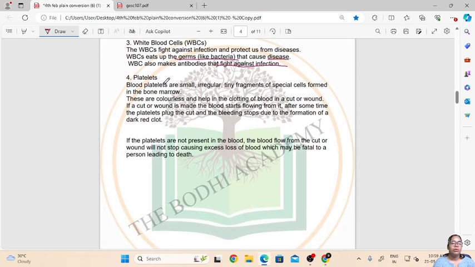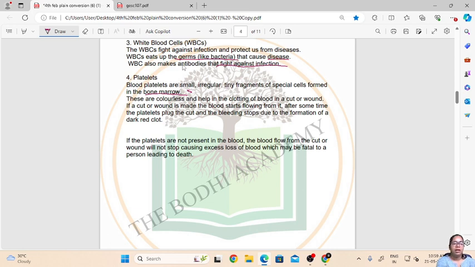So the fourth component is platelets. Platelets are basically small, irregular, tiny fragments of special cells formed in the bone marrow. It is a very important component of our blood. Why is it important?